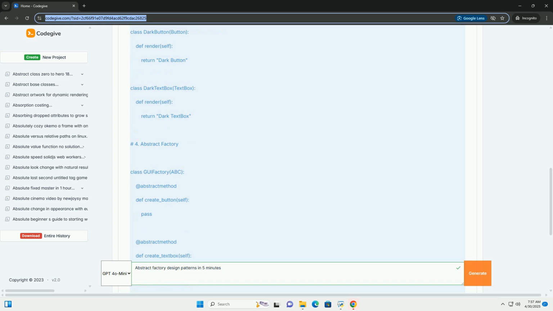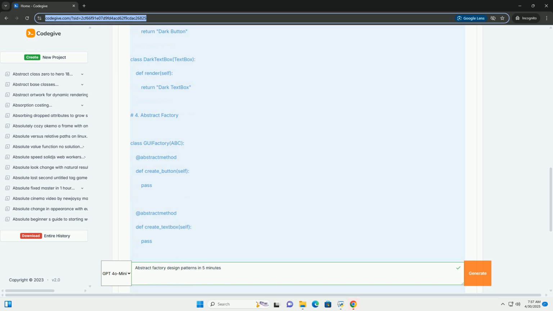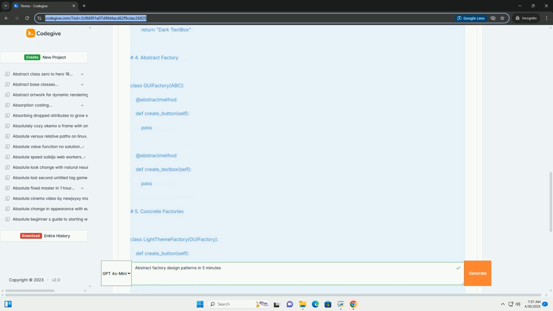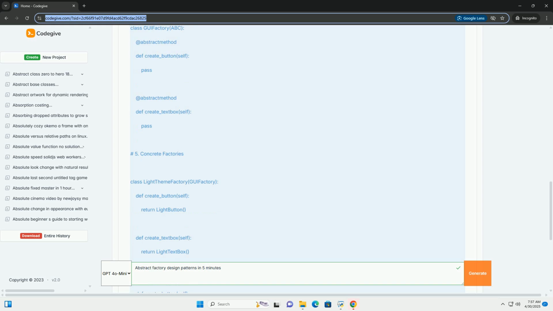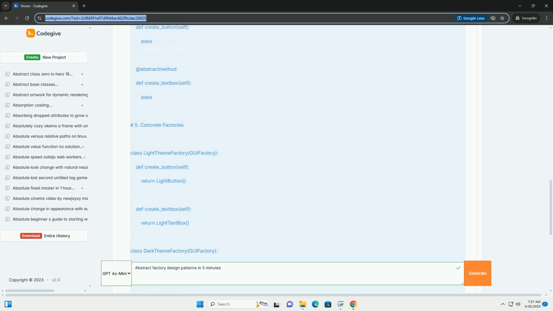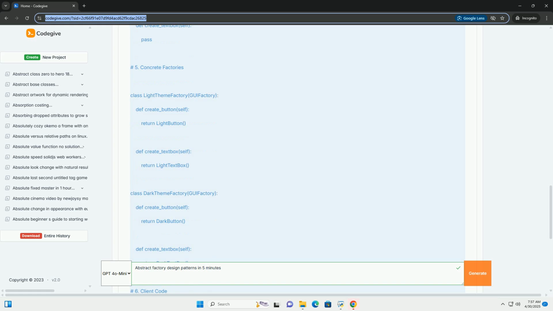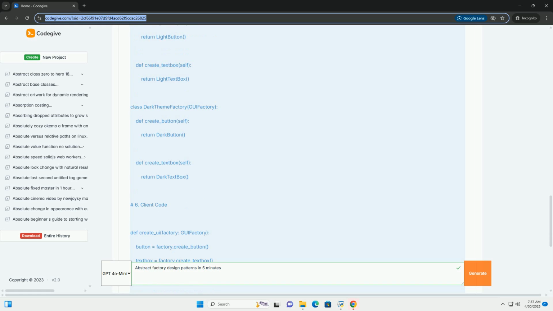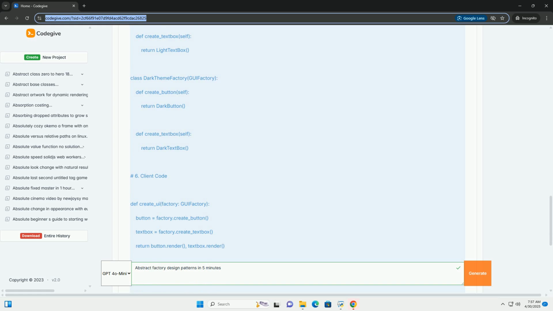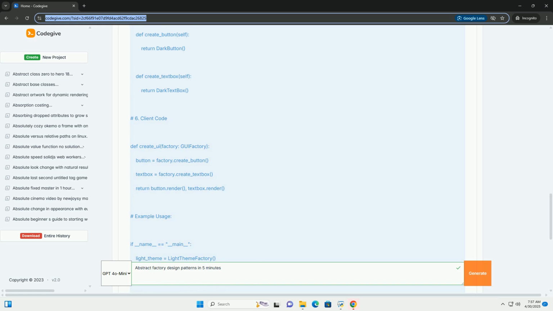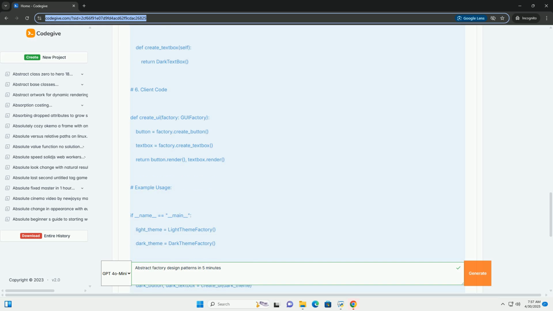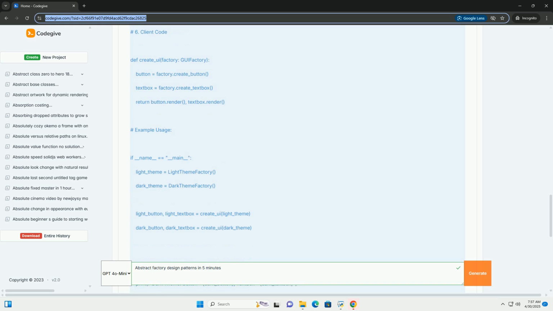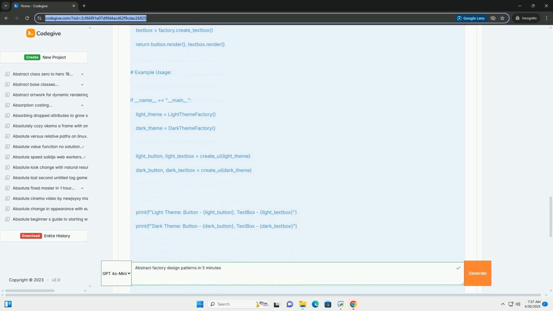The abstract factory is a creational design pattern that provides an interface for creating families of related or dependent objects without specifying their concrete classes. Think of it as a factory of factories. Key concepts: abstract factory, an interface or abstract class that declares methods to create abstract products.